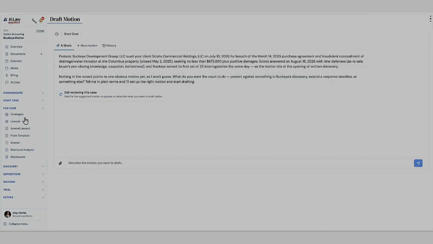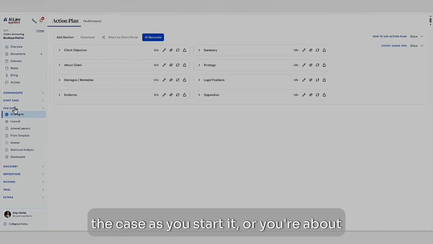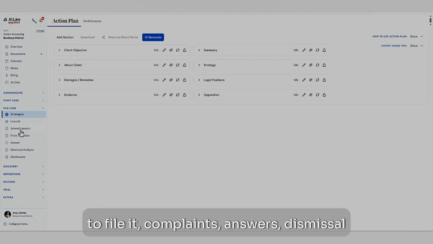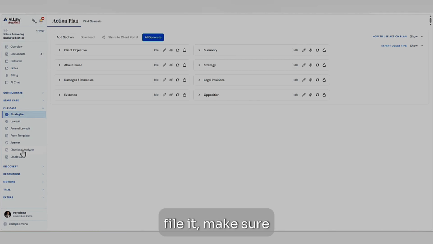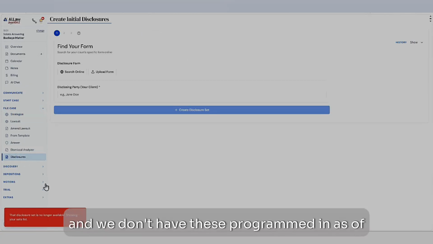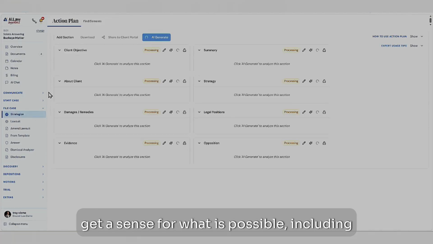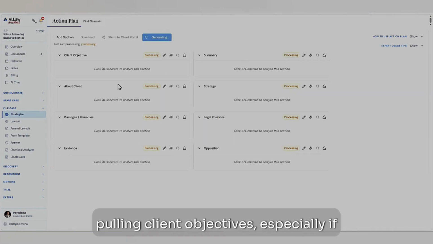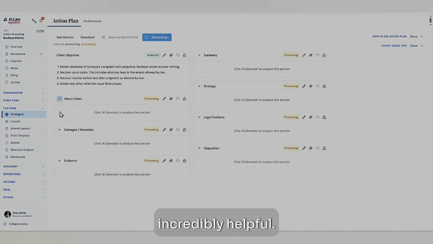But then you've also got additional information about the case as you start it, or you're about to file it: complaints, answers, and the dismissal analyzer. You want to see what your complaint looks like before you file it, to make sure there are no 12(b)(6) issues. You can run it through that process. Disclosures are your initial disclosures, and we don't have these programmed in as of yet for this particular trial, but you can get a sense for what is possible, including strategizing and pulling client objectives, especially if they've answered their intake. That will be incredibly helpful.